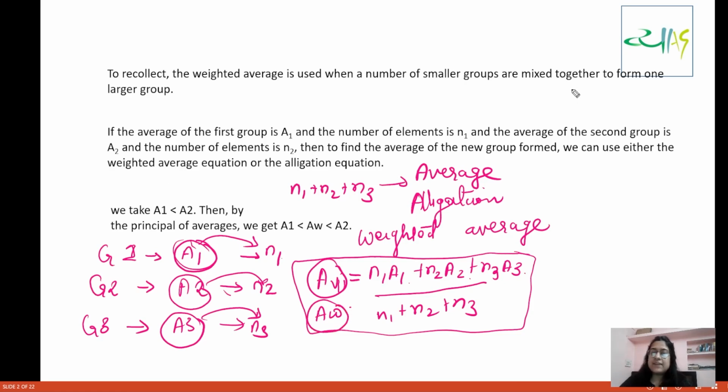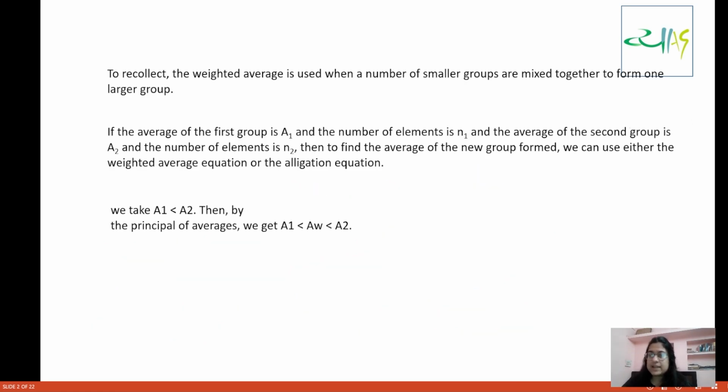So definitely this is a simple thing. Remember this: if the average of group 1 is A1 and the average of group 2 is A2, and A2 is greater than A1, then the weighted average will lie between A1 and A2. Why? Because A1 will pull the average to this side and A2 will pull the average to this side. So remember this.